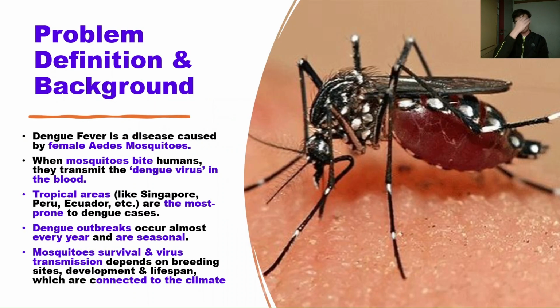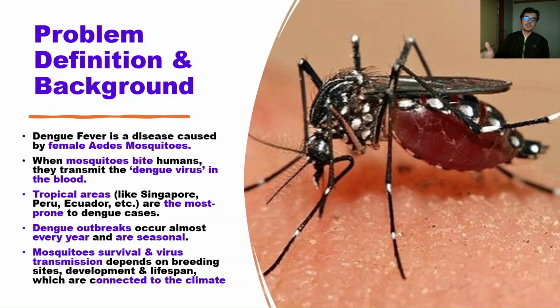So, what are dengue fever cases? Firstly, it's a viral disease that's caused by the female Aedes mosquitoes. What happens is that when they bite you and suck your blood, they transmit a virus into your bloodstream, and this leads to dengue fever amongst humans. And it's a deadly disease. It leads to many deaths each year and many people falling sick. So now we know how dengue fever is caused.